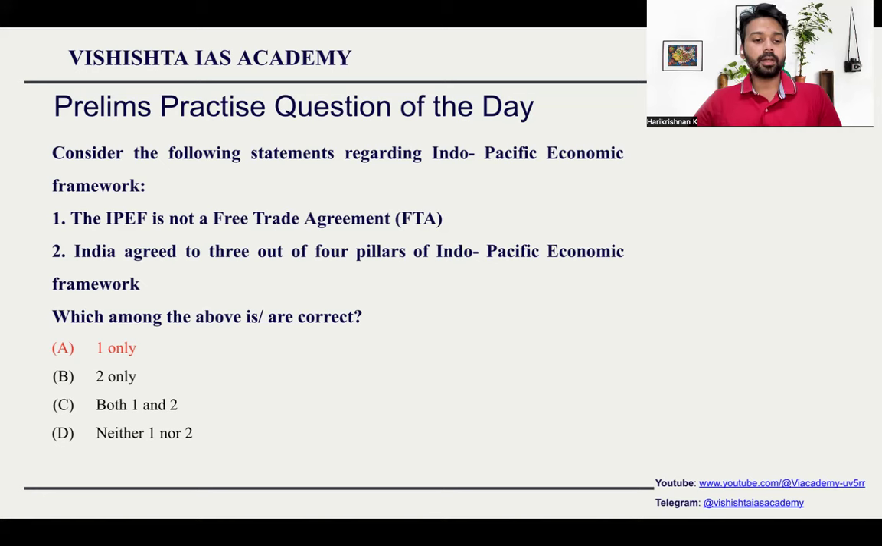So this is correct. India agreed to 3 out of 4 pillars of Indo-Pacific Economic Framework. This statement is also correct. India agreed only to 3 out of 4 economic pillars. There are 4 pillars of economics. There is one specific pillar which talks about trade, fair trade. So India had some differences with the United States in it, so it did not go for that pillar. So the answer to this is both 1 and 2.